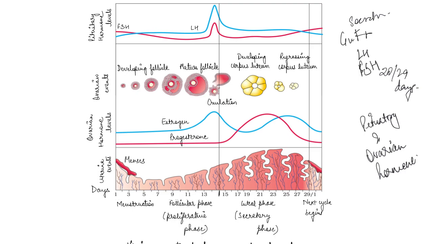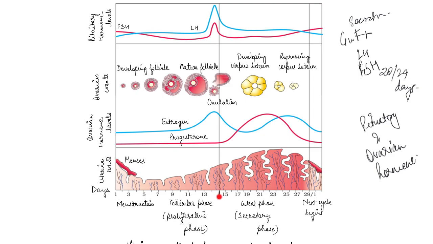So basically, this is during the 14th day of the cycle. The rapid secretion of both these hormones, which is maximum during the mid cycle, is known as the luteinizing hormone surge. This induces rupture of the Graafian follicle and release of the ovum.